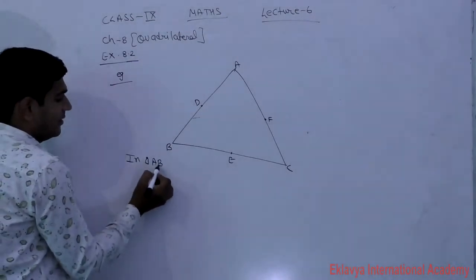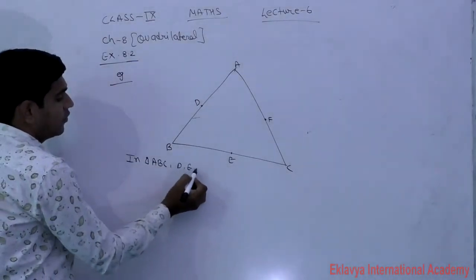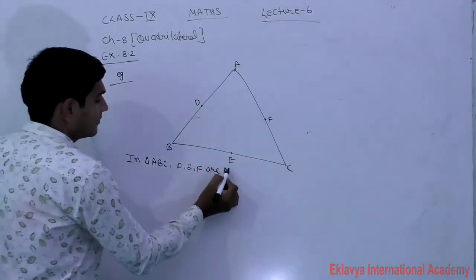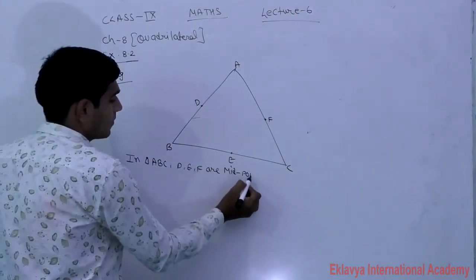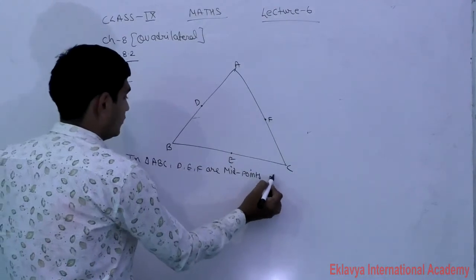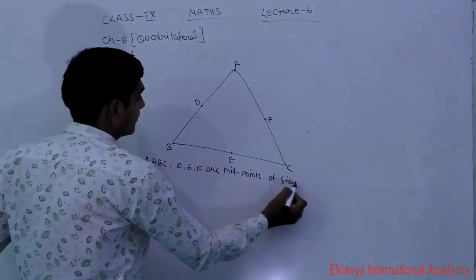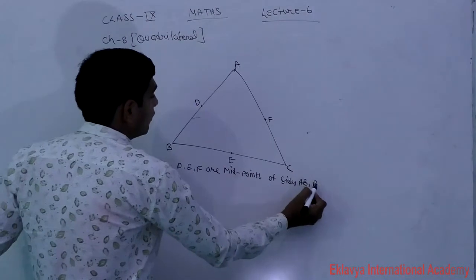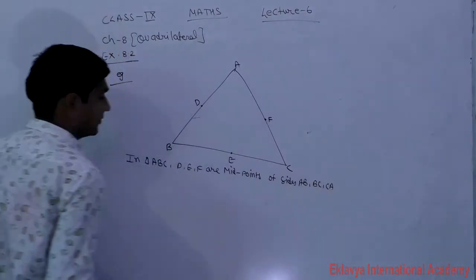In triangle ABC, D, E and F are midpoints of sides AB, BC, CA.